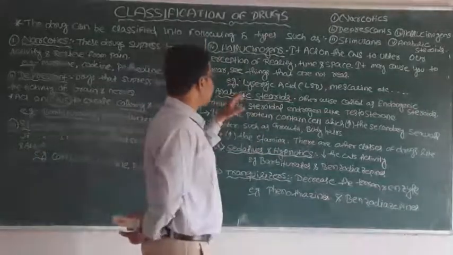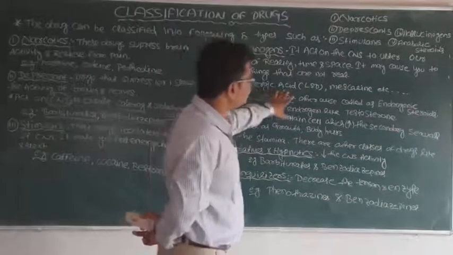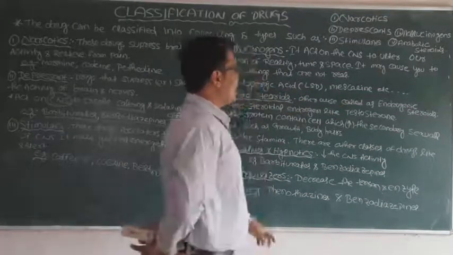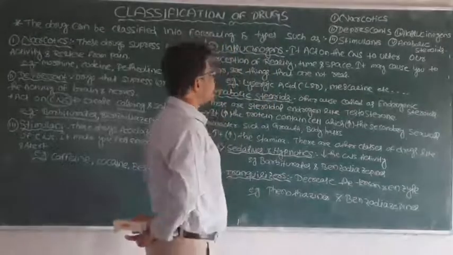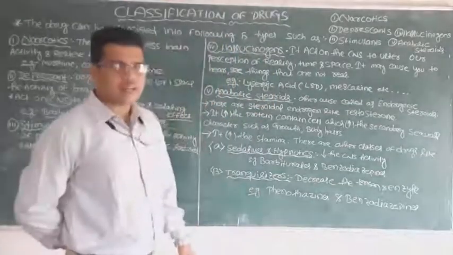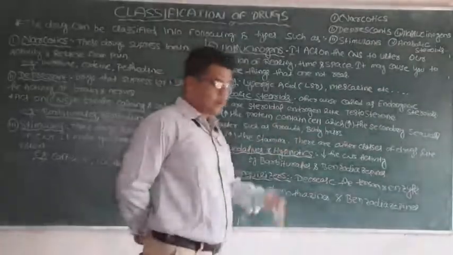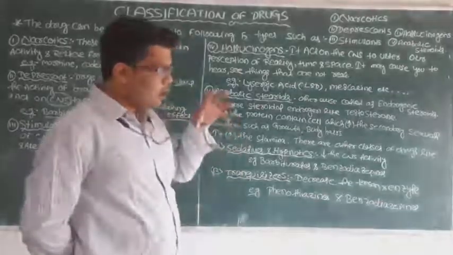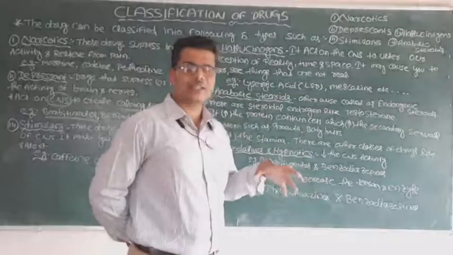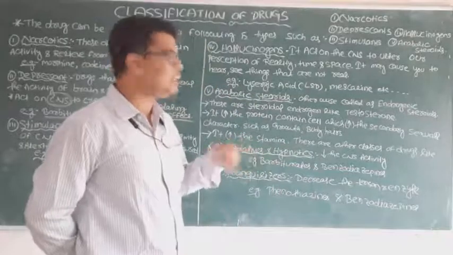These are drugs like lysergic acid, and next is mescaline. These are the different types of hallucinogenic drugs. If a person takes them, they go far from reality and they can feel or hear things that are exactly not real.